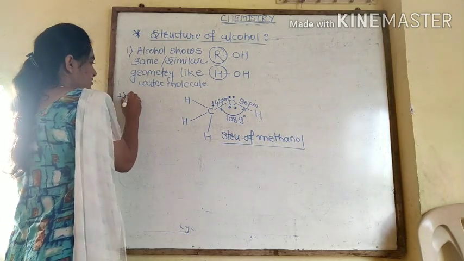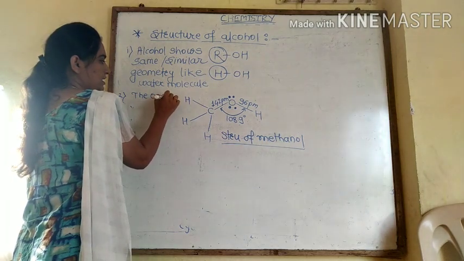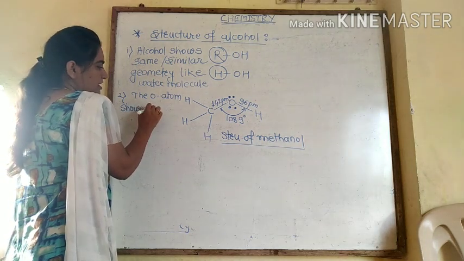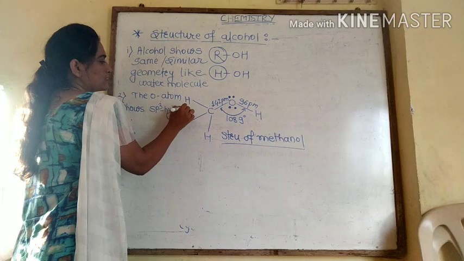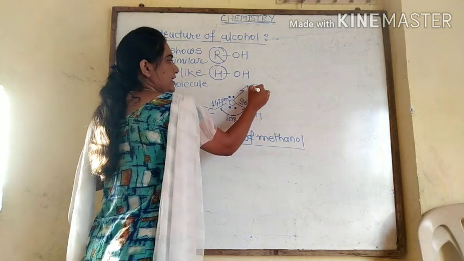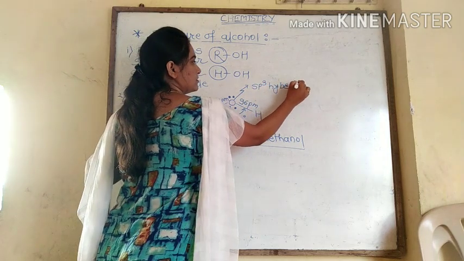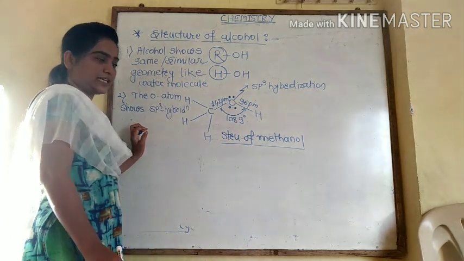In this case we see the first point: alcohol shows similar geometry like that of the water molecule. Second, the oxygen atom shows sp3 hybridization. The oxygen atom present in methanol is sp3 hybridized.